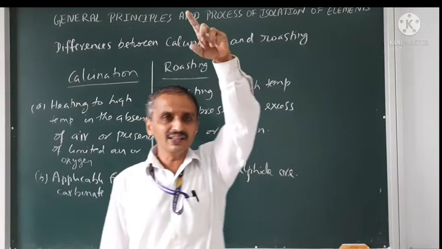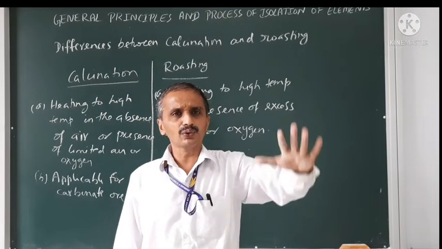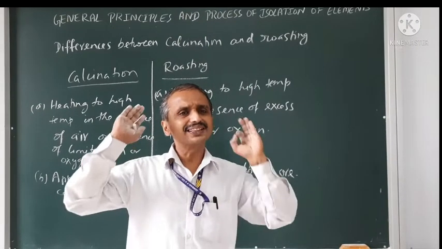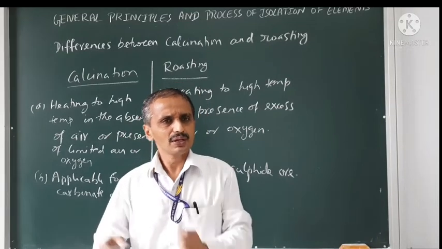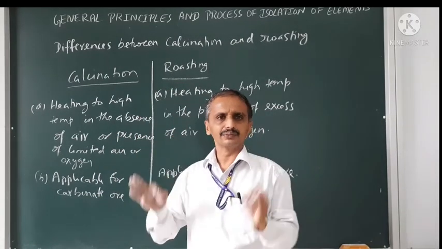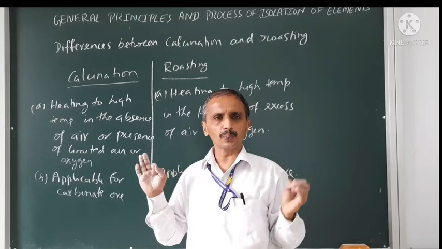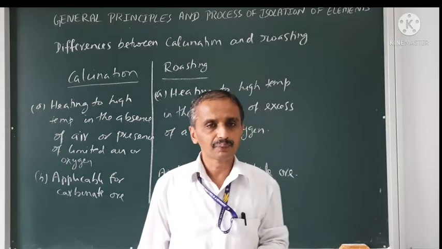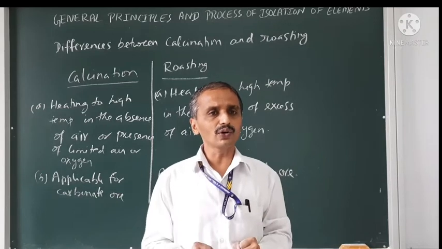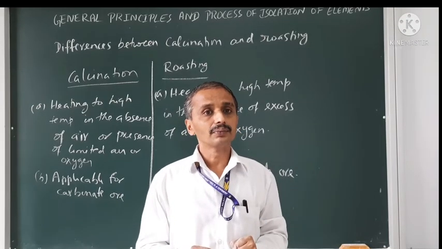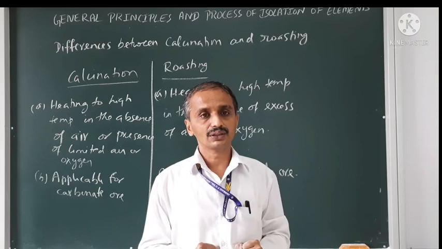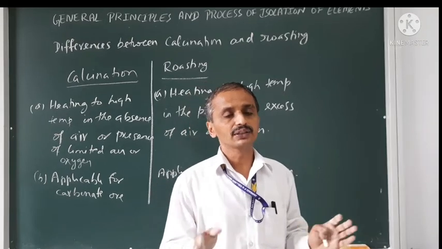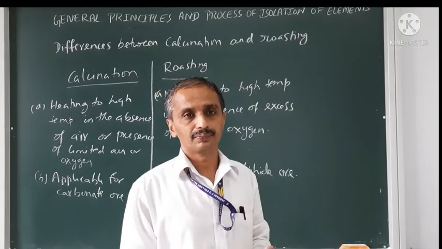Majority of the ores are of 16 group elements only, meaning the majority of the ores contain an element of group 16, sulfur or oxygen. That's why group 16 elements are also called chalcogens. Chalcogen means ore forming.